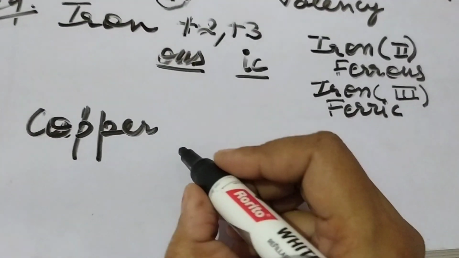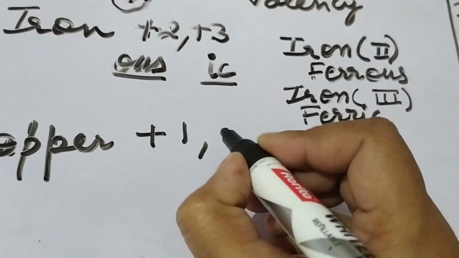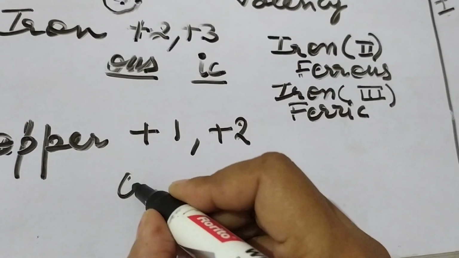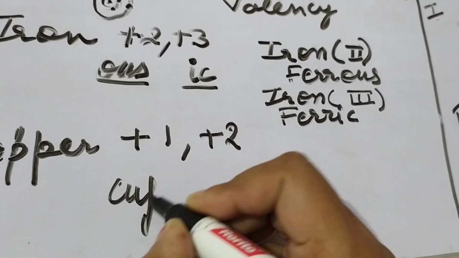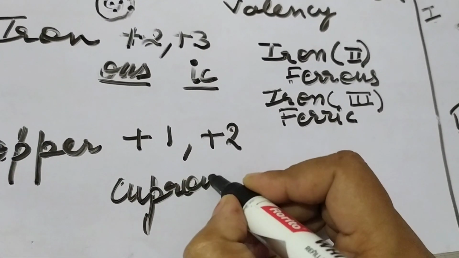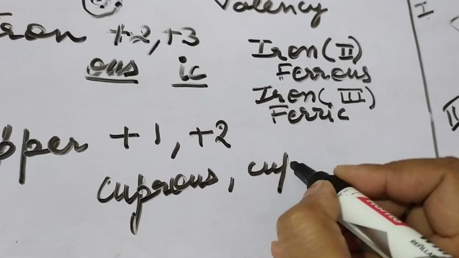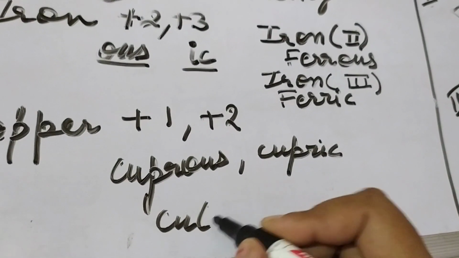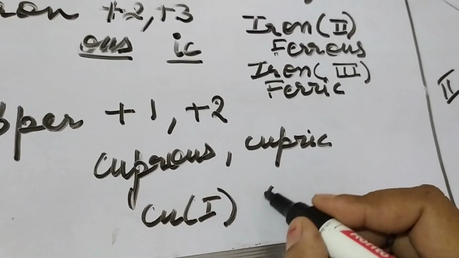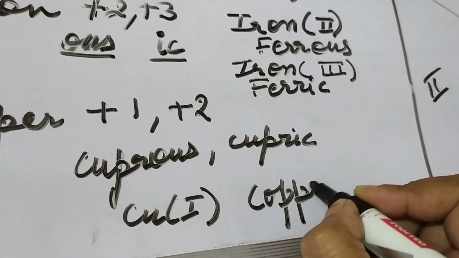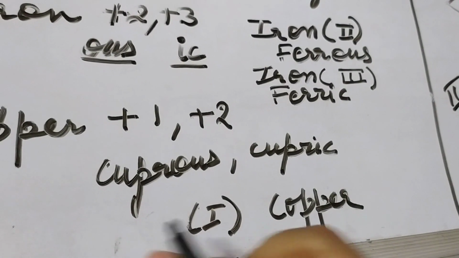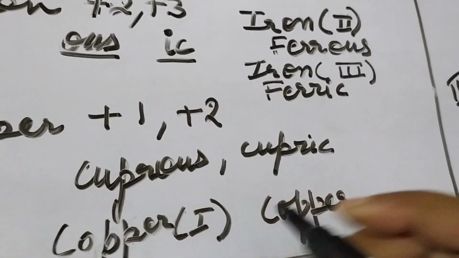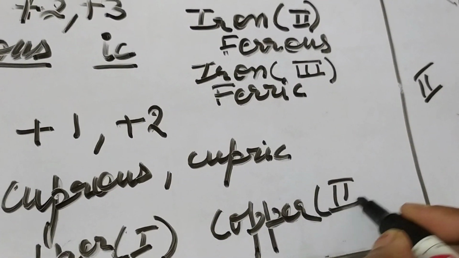Similarly, one more example: copper is having valency plus 1 and plus 2, so it will have the names cuprous for plus 1 and cupric for plus 2. And if you want to write in symbolic form, then copper 1 and copper 2. Write the full name, no symbol should be written. Here you have to write the full name: copper, valency 1, copper with valency 2.